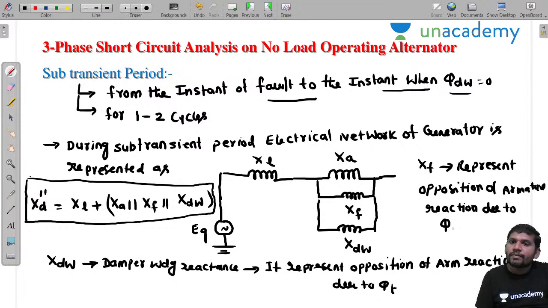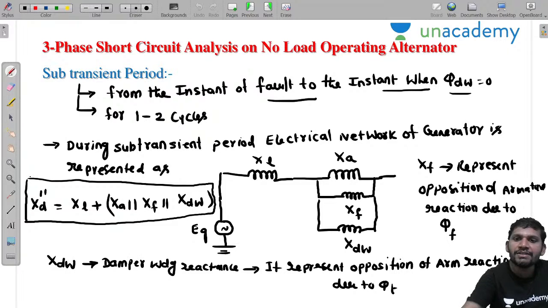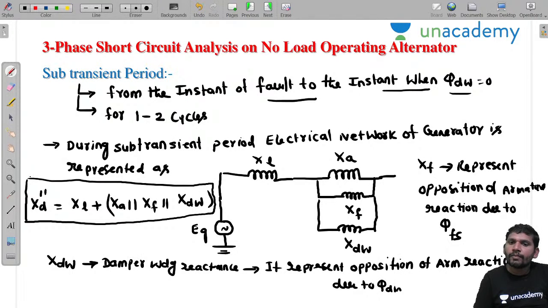This is pi s. Actually it is represented for pi f, sir. It is represented for pi f t. Okay, this is for pi fs and this is for pi dw. The damper winding flux pi dw opposes the armature reaction flux. Pi fs also opposes the armature reaction flux. This is the resultant reactance, sir, XD double dash. This is the subtransient reactance.